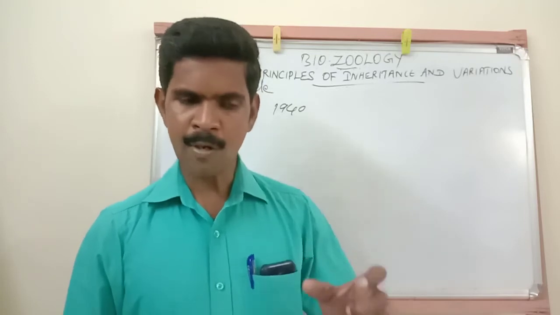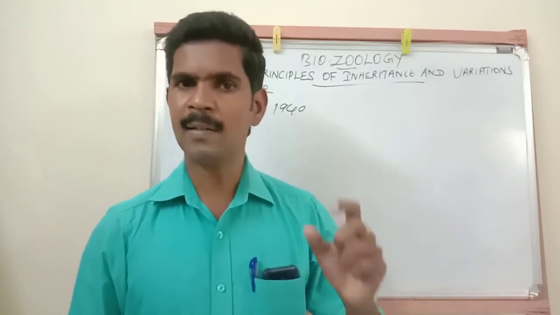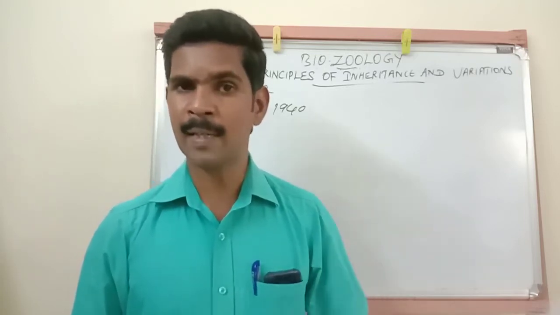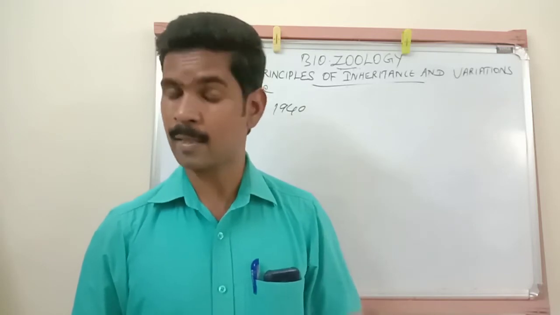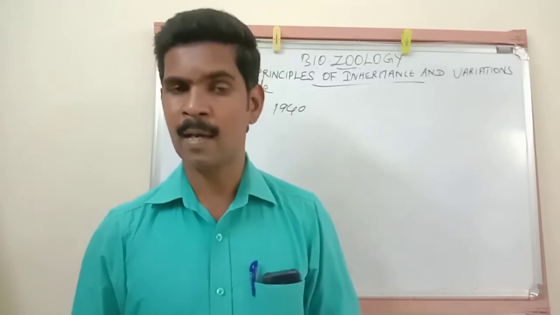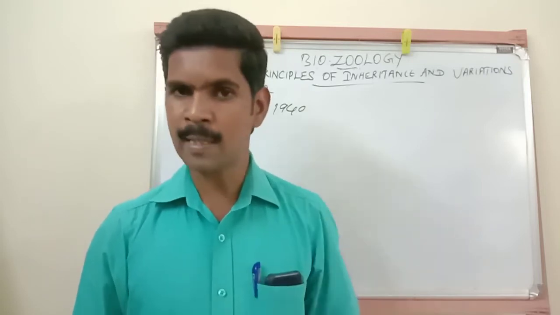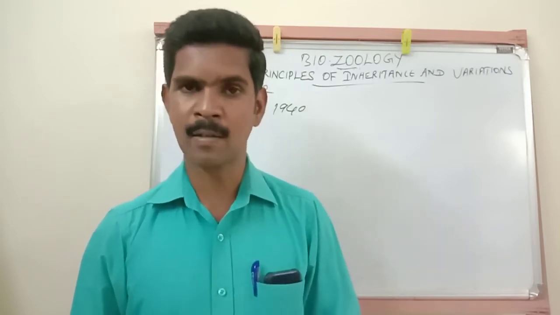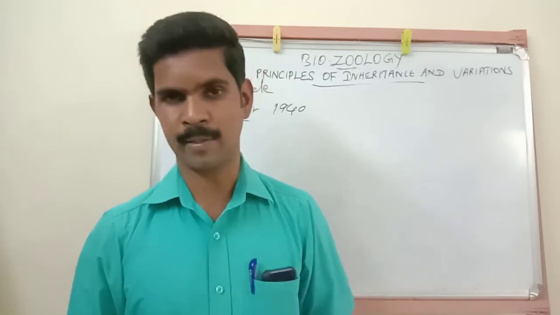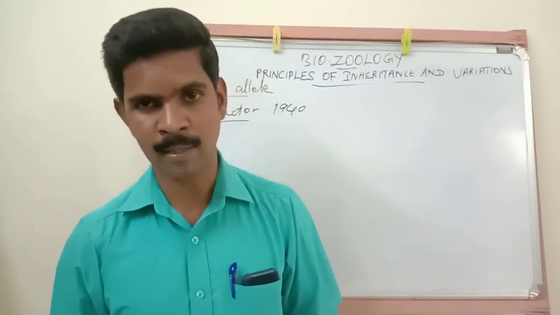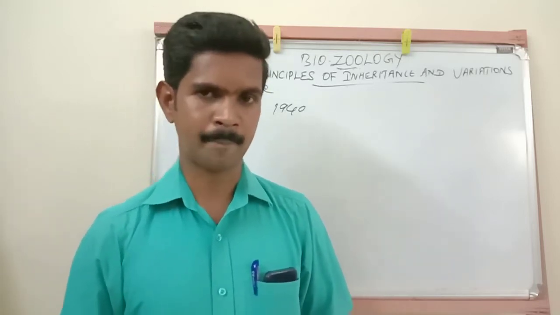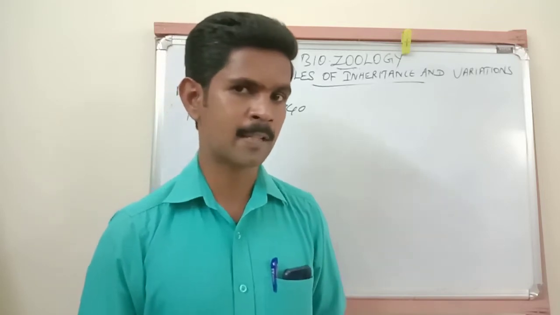So if a person's blood has D antigen, that blood is called RH positive. If there is no D antigen, that blood is called RH negative blood. I hope you understand this point. Then,